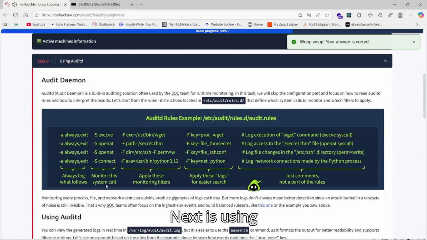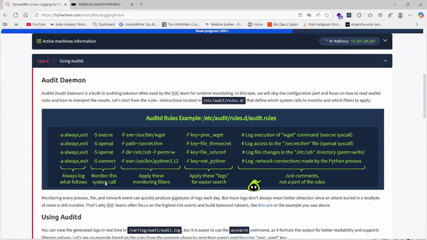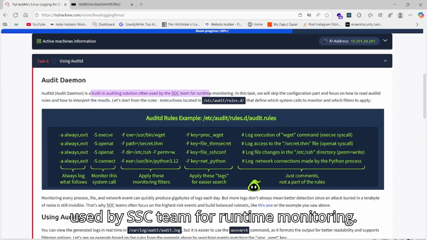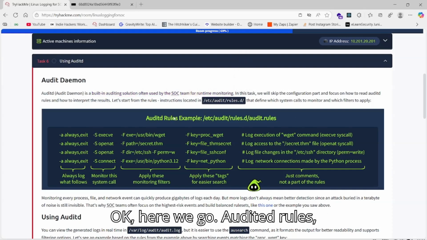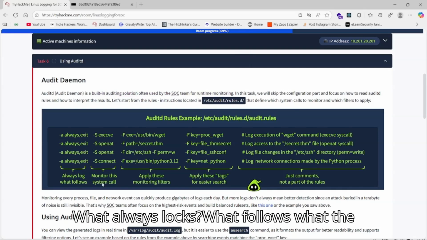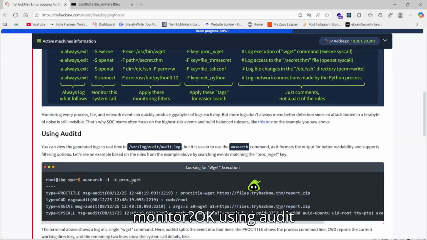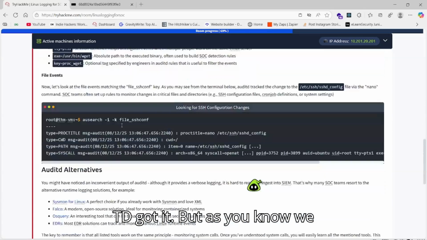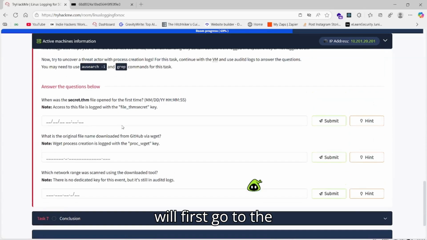Next is using auditd, the audit daemon, a built-in auditing solution often used by SOC teams for runtime monitoring. Okay, here we go. Audit rules, what always logs, what follows, what to monitor. Okay, using auditd, got it. But as you know, we will first go to the questions directly.